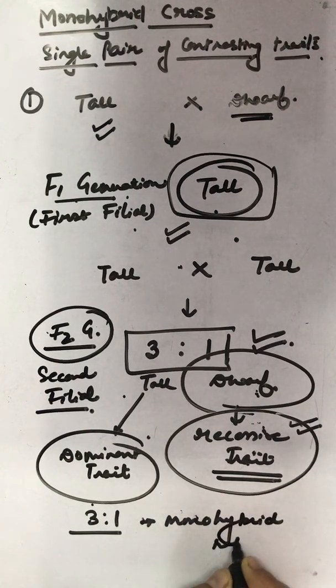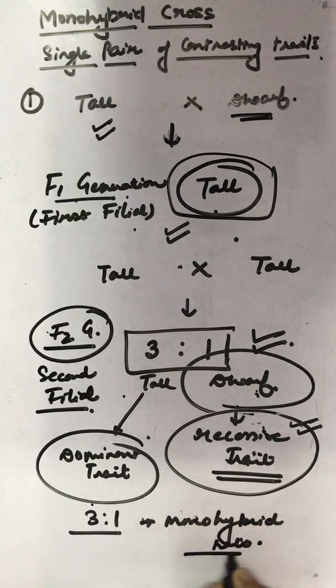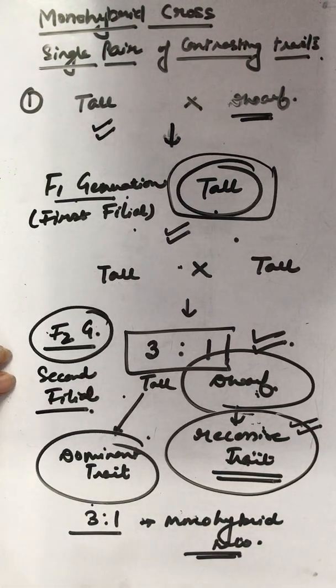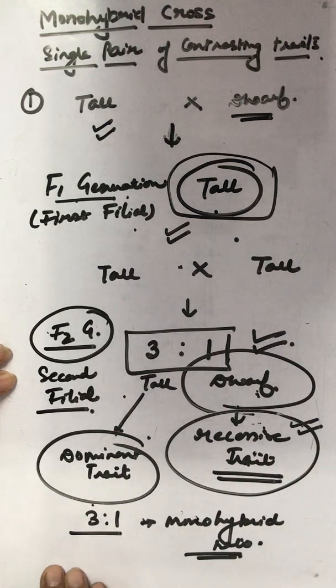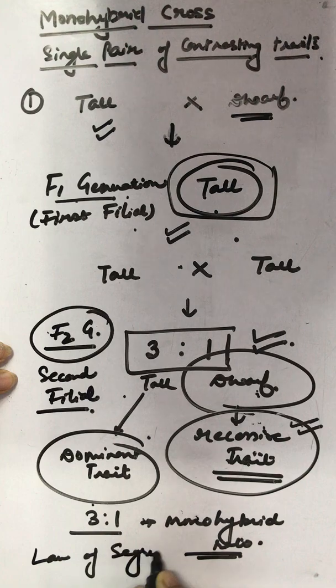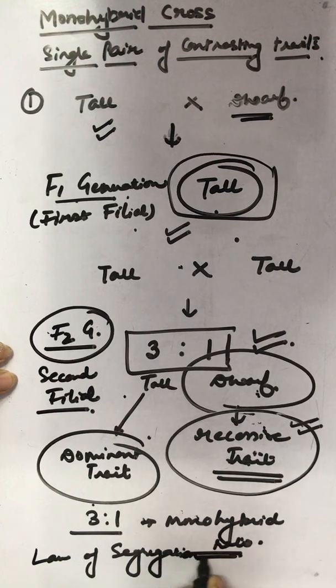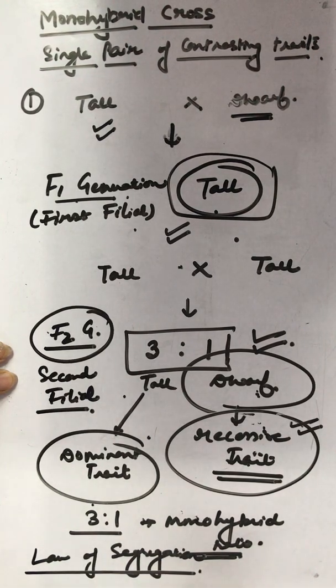monohybrid ratio. And from here he formulated his first law of inheritance, which is the law of segregation. What is this law all about?